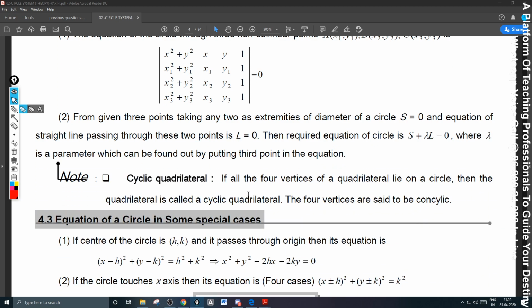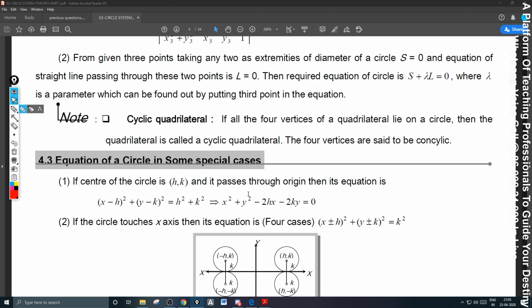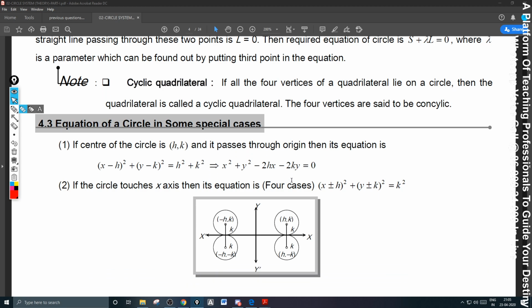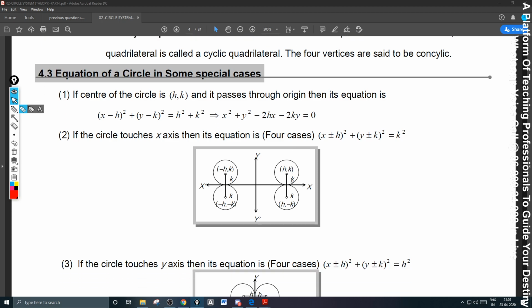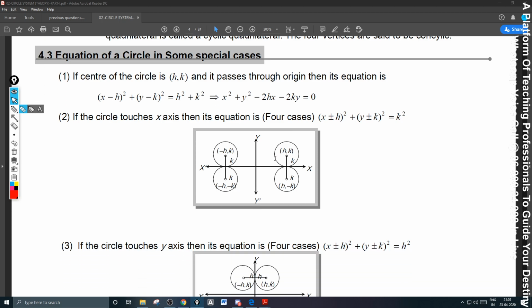Then cyclic quadrilateral. What does cyclic quadrilateral mean? If a circle is drawn passing through all the 4 vertices of a quadrilateral, then it is said to be a cyclic quadrilateral. Next, the equation of a circle in some special cases. Special cases like this, the circle is touching the x-axis, like this.